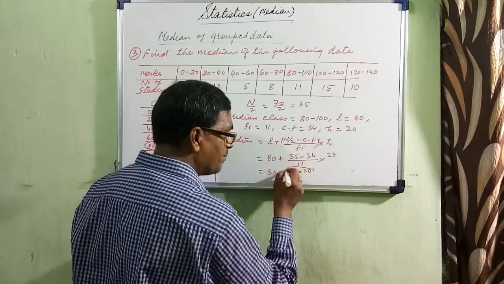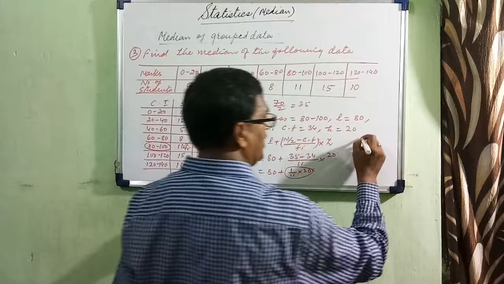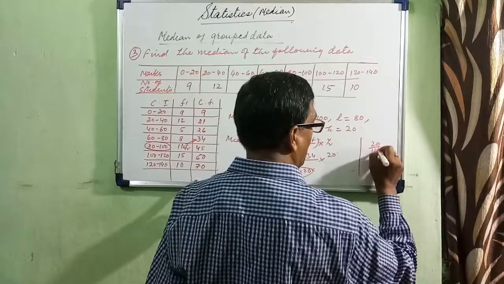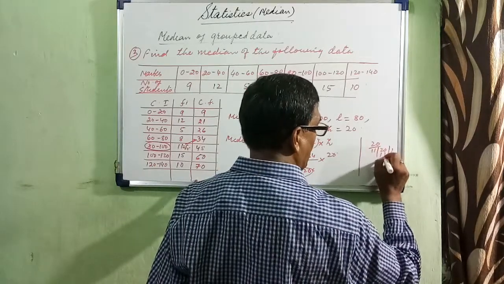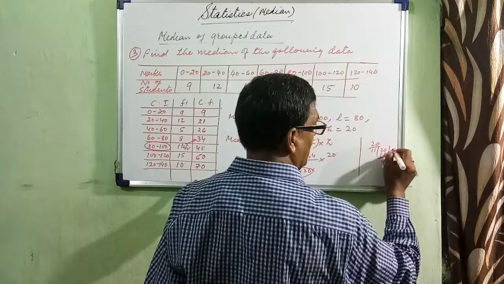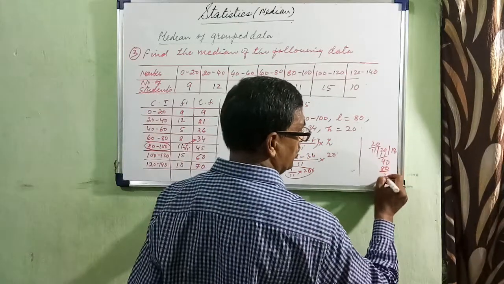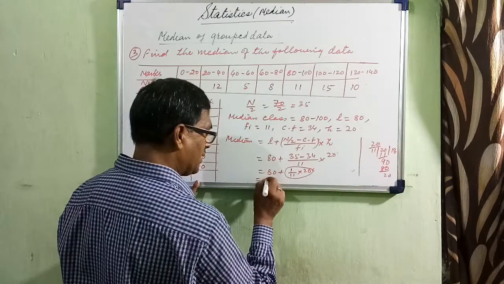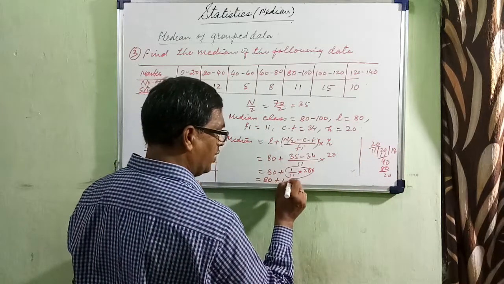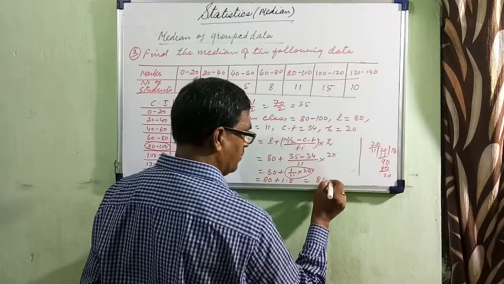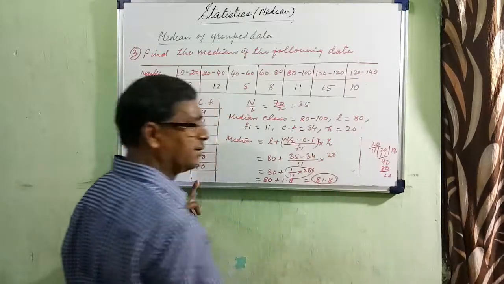This you simplify. So 20 by 11, how many times will it go? Only one time. 9, 0, 11, 8 jar, 88, 2. So it can be written as 80 plus 1.8, that is 81.8 is the median.